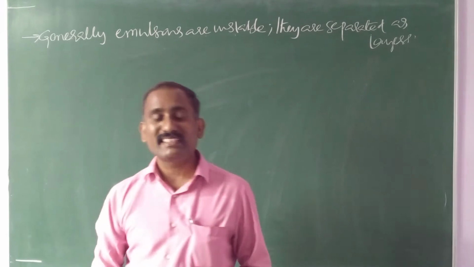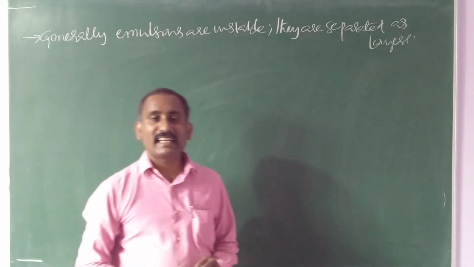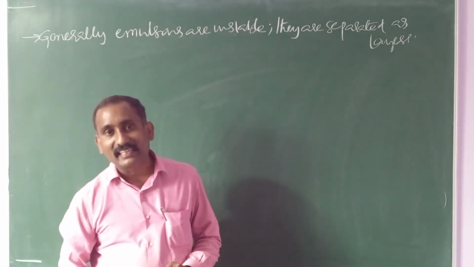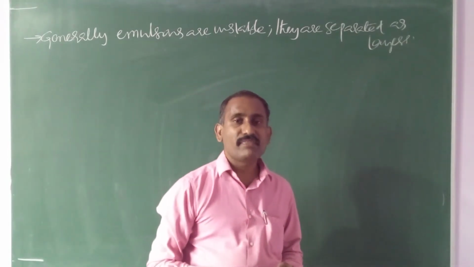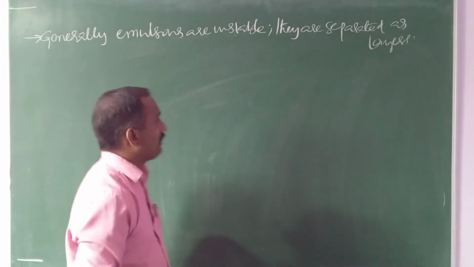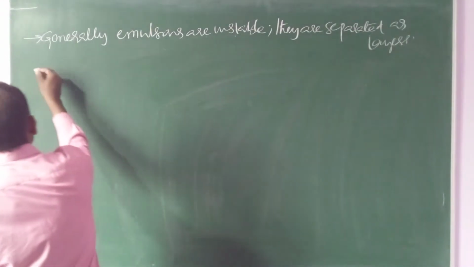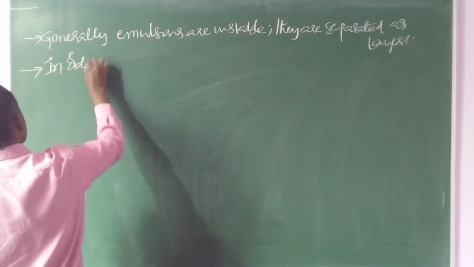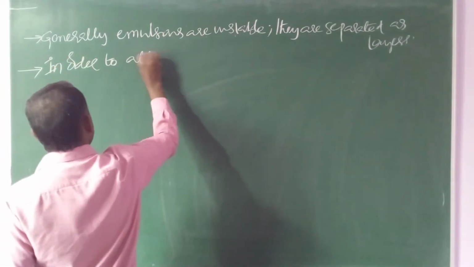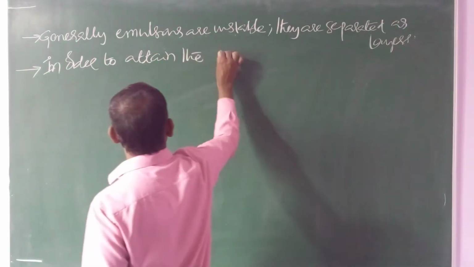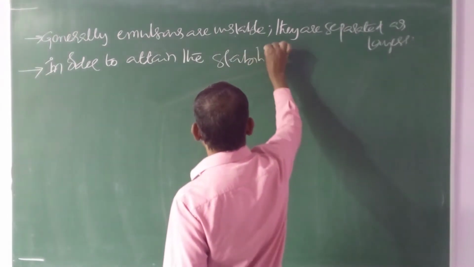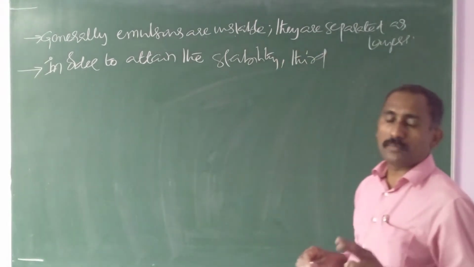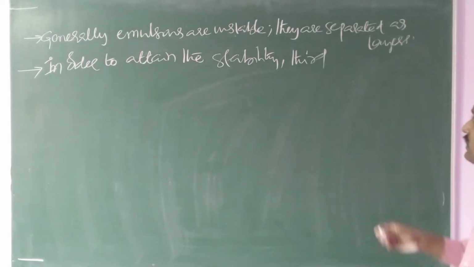In order to attain stability of emulsions, at the time of preparation of emulsions, a third component is added, which is known as an emulsifying agent or emulsifier. Already in the emulsions two components are there, dispersed phase and dispersion medium.